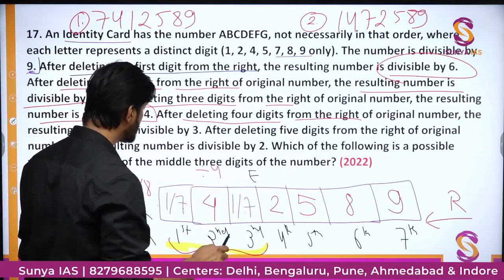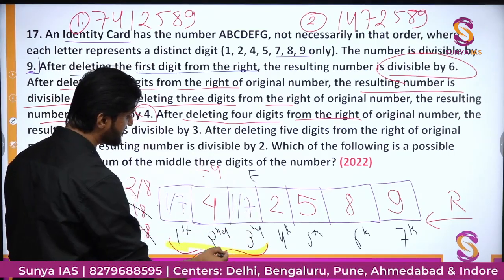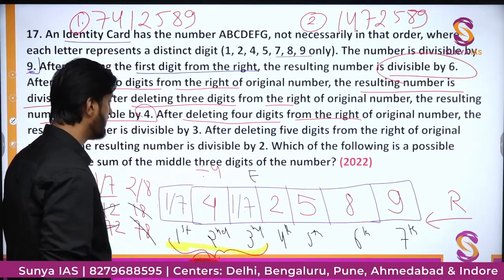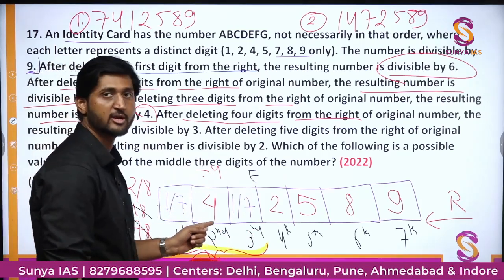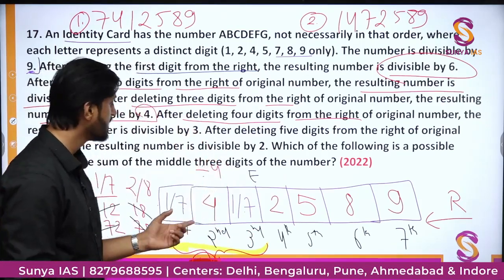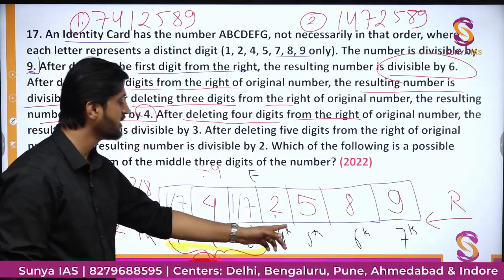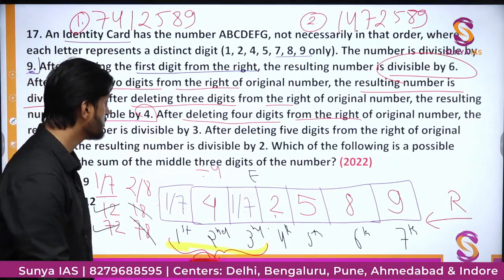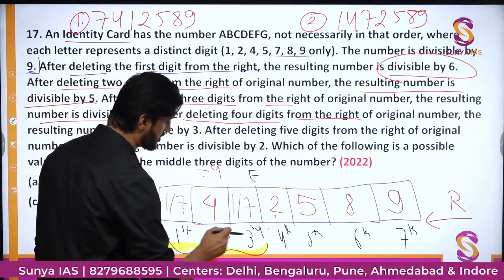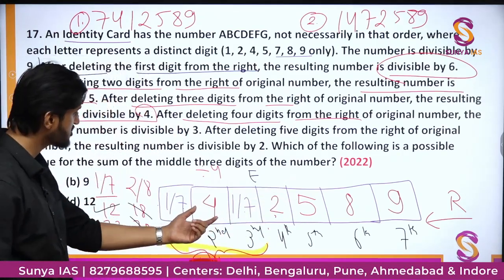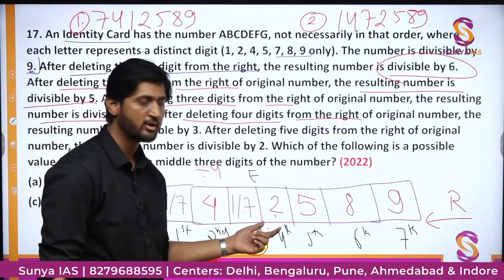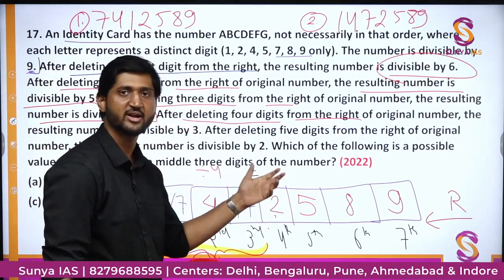Okay. Within this, we must know that in order to make the first 3 digits divisible by 3, we should have only 4 at the second position and no other number. Now, if 4 is placed here, we have the choice of placing either 2 or 8 at the fourth position, and so we have the criteria that till the fourth position the number is divisible by 4. For that, the criteria is last 2 digits are divisible by 4.